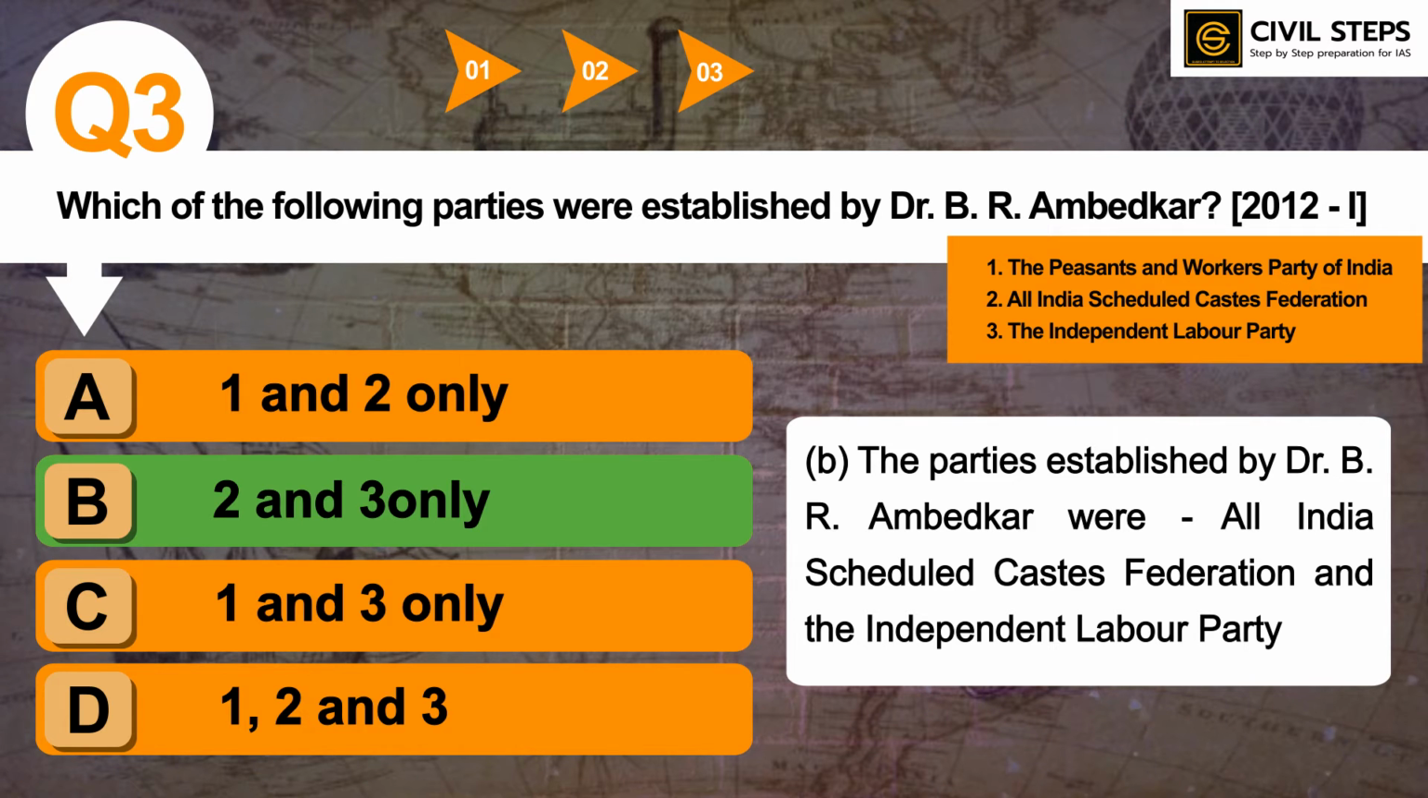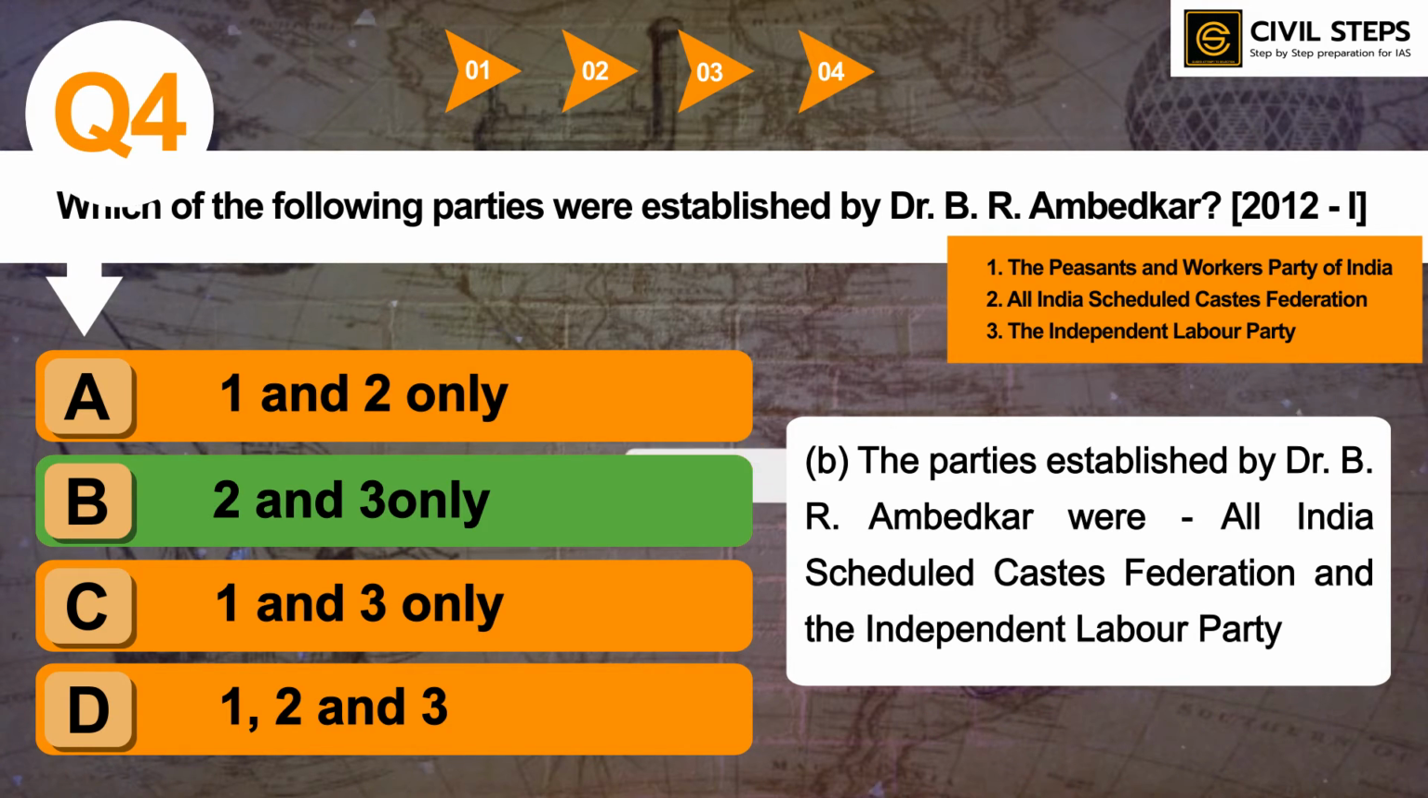So you should read about the Independent Labour Party, All India Scheduled Caste Federation, the Peasants and Workers Party of India. What these parties are all about, what are the functions of this party, what motto they have achieved. So you should know about all this stuff. And you should also read about great personalities like Dr. B.R. Ambedkar, Mahatma Gandhi. These are very, very important from UPSC prelims exam point of view.